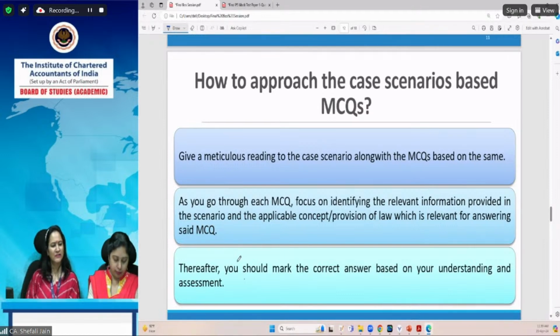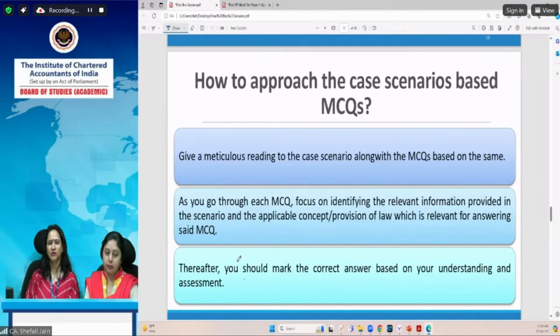As you go through each multiple choice question, focus on identifying the relevant information provided in the scenario and the applicable concept or provision of law which is relevant for answering said MCQ, as we have just discussed. Thereafter, you should mark the correct answer based on your understanding and assessment. Here, again, I would like to lay emphasis on the fact that in case of multiple choice questions there is no negative marking. So don't fear whatever you understand. First of all, it becomes very important that, in case there is no negative marking, don't leave any question unattempted.